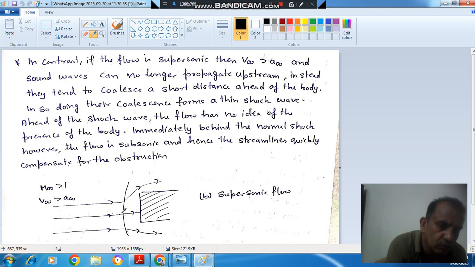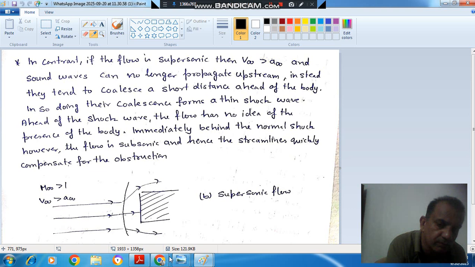Here the Mach number is more than 1, and here the flow will suddenly decelerate and the Mach number will be less than 1. The pressure here is less, so there will be a pressure rise across the wave, density rise, temperature rise, but velocity will decrease.